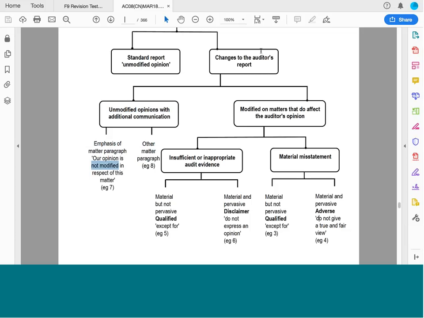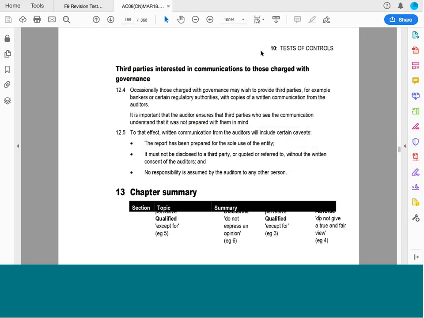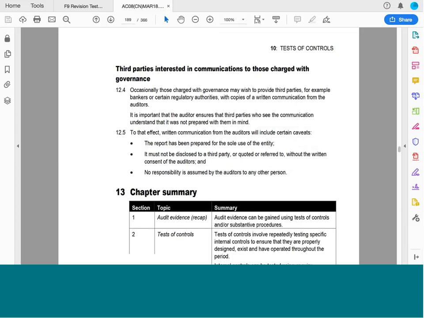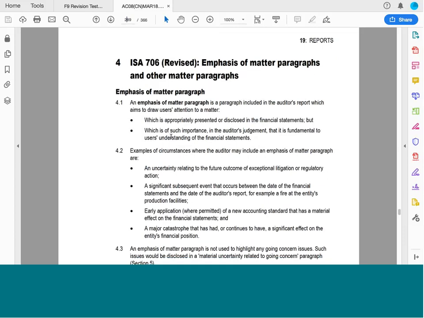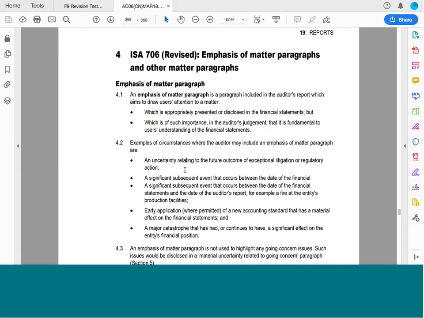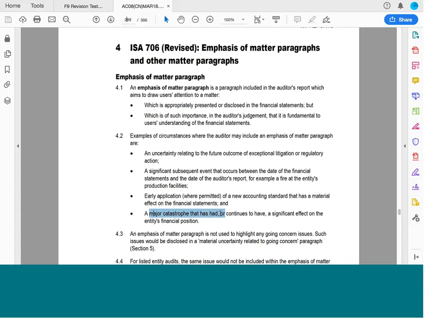And we'll just have a quick look just to see the difference between emphasis of matter and other matter. So if you go to 289, you get emphasis of matter. So this is where there is something that's in the financial statements and we're happy with the way it's been presented or disclosed, but it's very important. We think that it should be highlighted and drawn to the attention of the users. For example, uncertainty regarding some litigation, a significant subsequent event, early application of an accounting standard, or a major catastrophe.